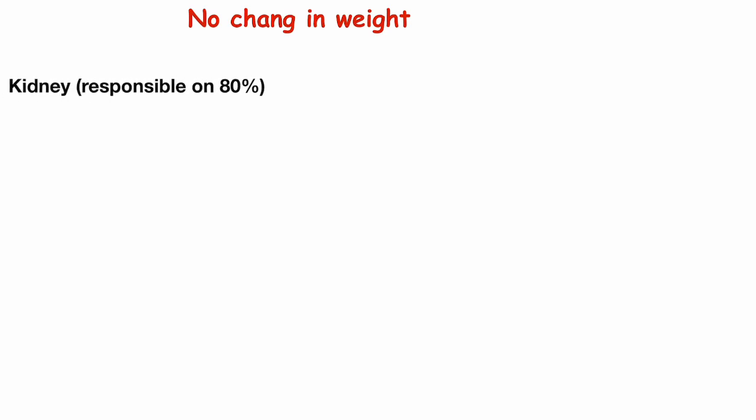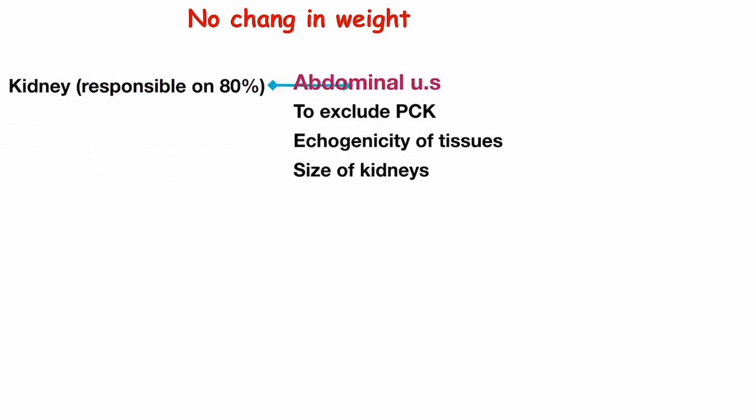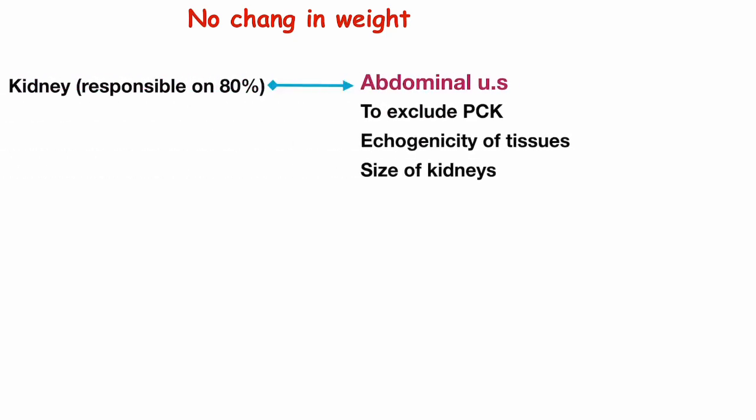Third group says to us, no change in weight. My weight is stable for a long time, doctor. So I should exclude kidney. How can I exclude kidney as the cause of hypertension? I should do abdominal ultrasound first.